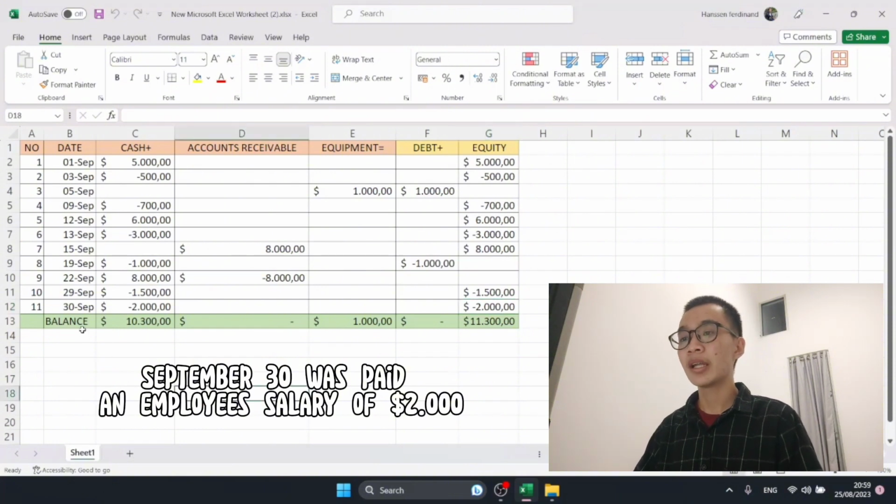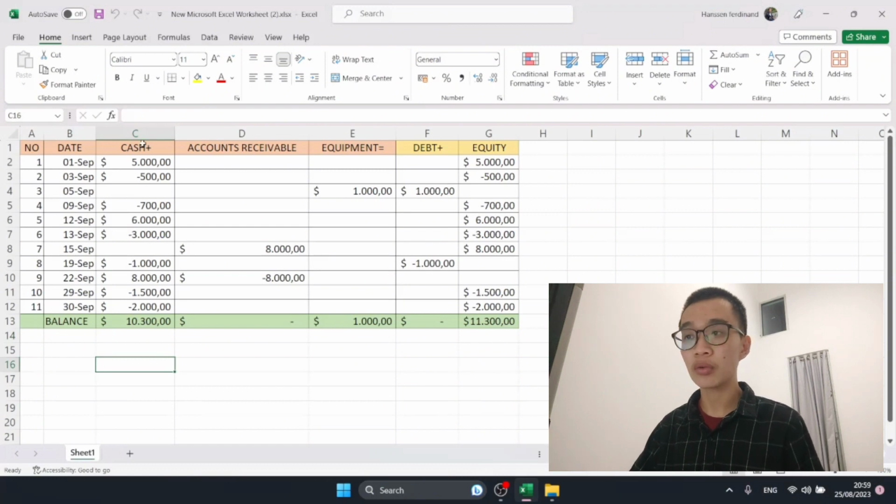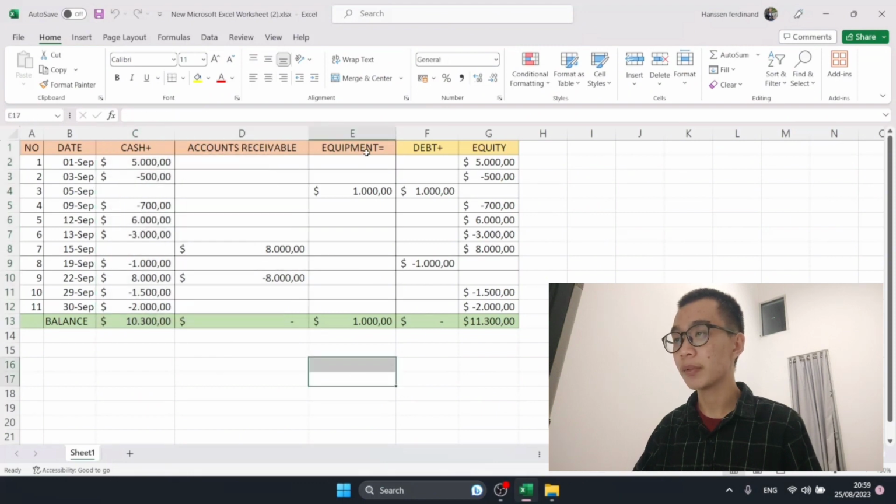Okay, and then next, the last step that we must do is we have to calculate all of this: the cash, the account receivable, the equipment, the calculation for debt, and then the calculation for the equity.